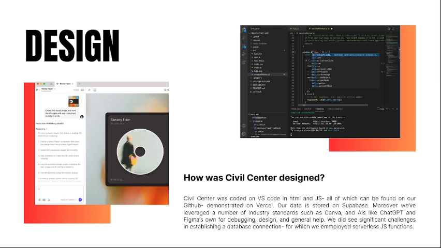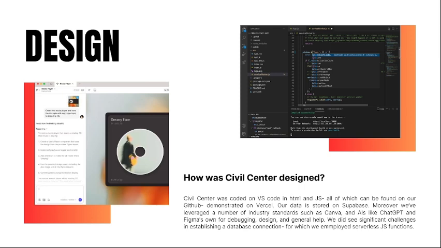How was Civil Center designed? Civil Center was coded on VS Code in HTML and JavaScript, all of which can be found on our GitHub, demonstrated on Vercel. Our data is stored on Supabase. Moreover, we leveraged a number of industry standards, such as Canva and AIs like ChatGPT and Figma's own for debugging, design, and general help purposes.